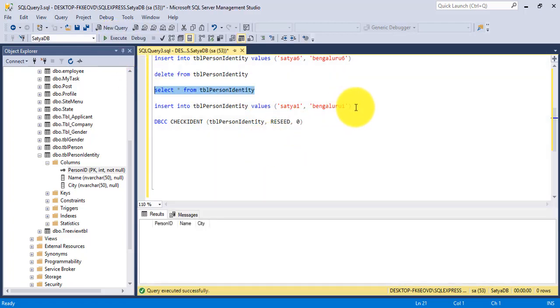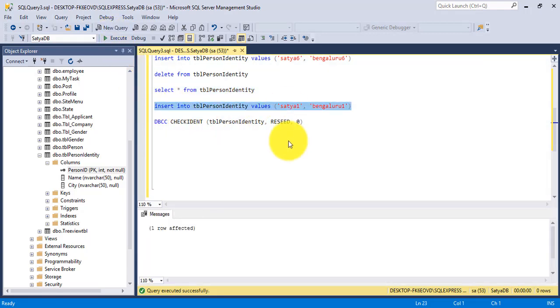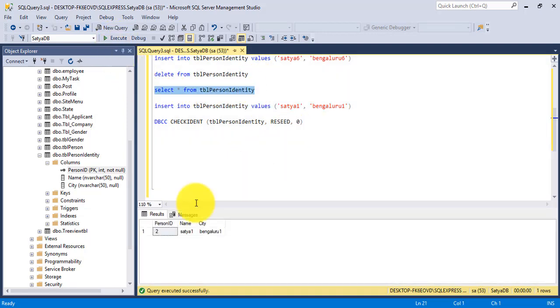and insert here, no record there. If I insert again and check again, see here it shows the 2 because last time it was 1, after executing this DBCC CHECKIDENT command, but now I have not used this command to reset the identity column.